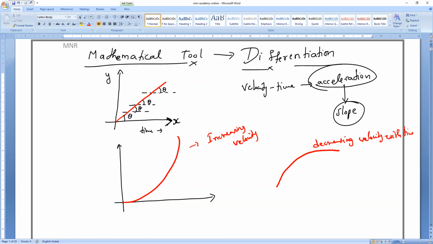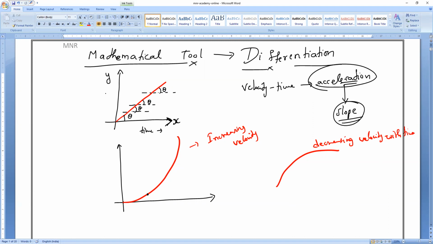Now you tell me, suppose I want to calculate, of course we know that the slope of the graph will give you what, everybody? Acceleration. So if it is a linear graph, I can find the slope easily. But if it is a non-linear graph, suppose it is non-uniform motion, then I want to find the acceleration or velocity, whatever it is.